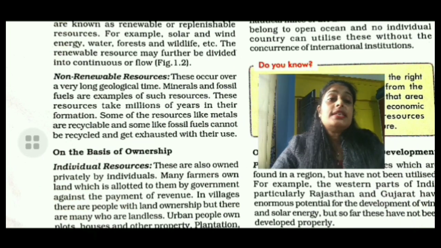Now you see the definition. What are non-renewable resources? A non-renewable resource is a natural resource that cannot be readily replaced by natural means at a pace quick enough to keep up with consumption. It is not a quick process.